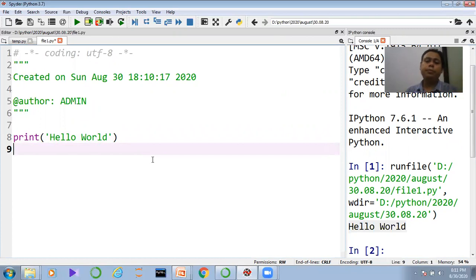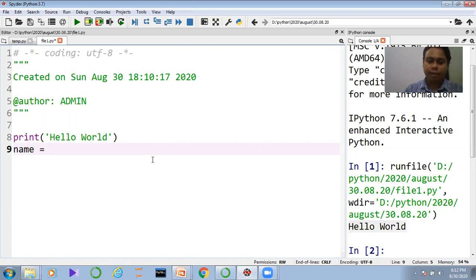Now guys, I want to show you some operations of Python. Before that, in any programming language, few things are very basic and very common. Number one, we need to understand what a variable is. A variable is a kind of memory location where the physical data is stored. Suppose I want to store some data like 10, 20, 30, or John, Ram. At that time I need a memory location, and this memory location is called a variable. So here I am declaring a particular variable called, suppose, name.